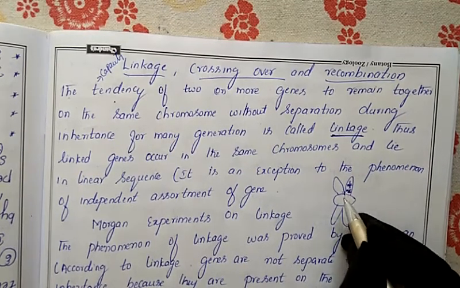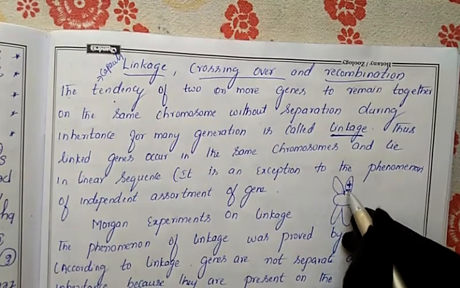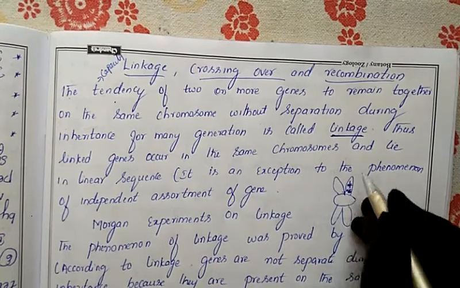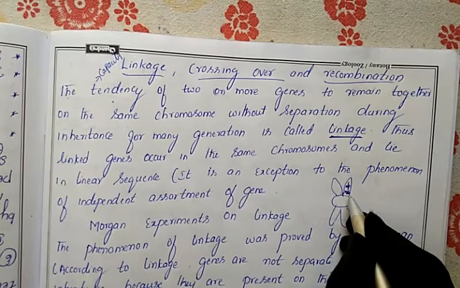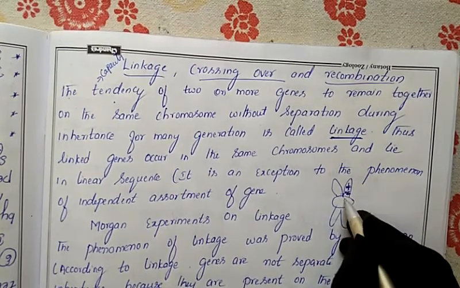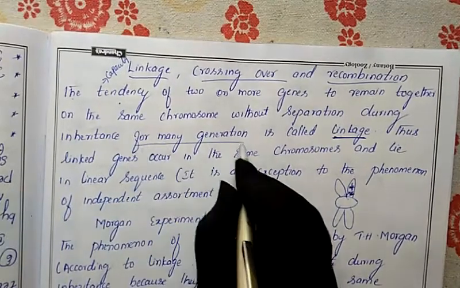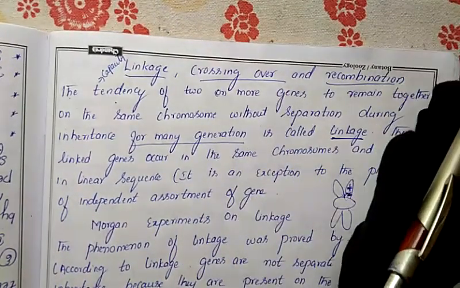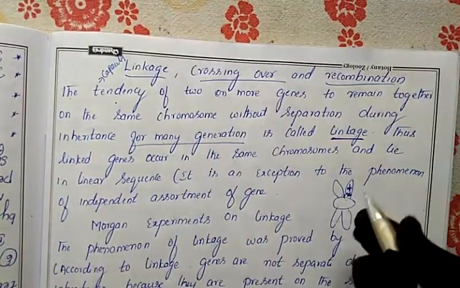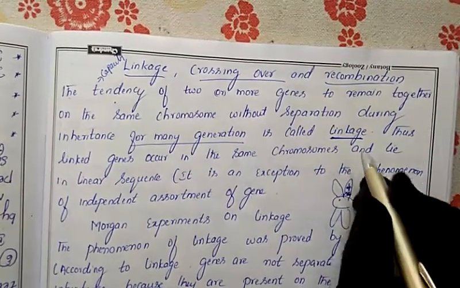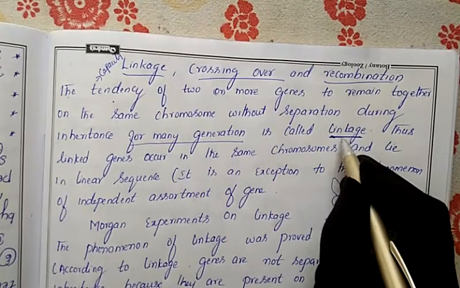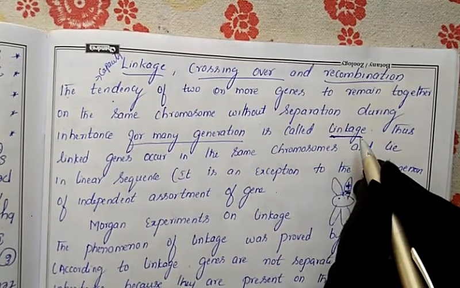But sometimes 2 or more than 2 genes remain together, just as they are, on the chromosome. They will not get separated. They will remain on that same chromosome for many generations, not one generation. As the generations pass, they remain on the same chromosome without separation. That condition we call linkage.